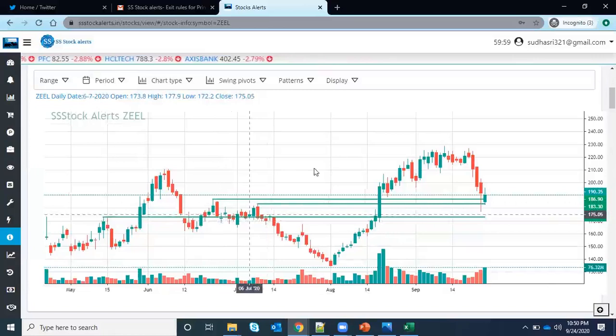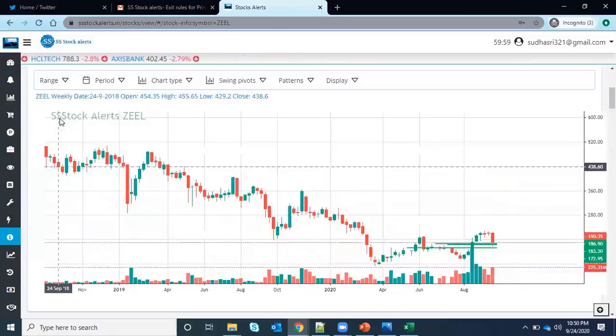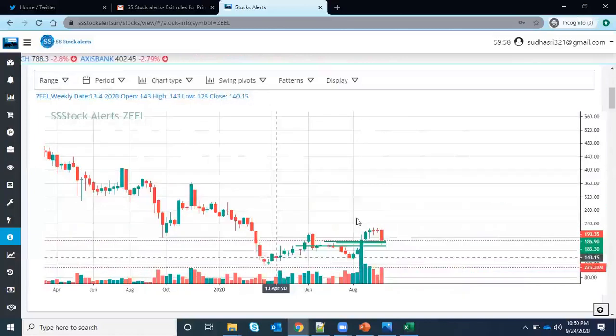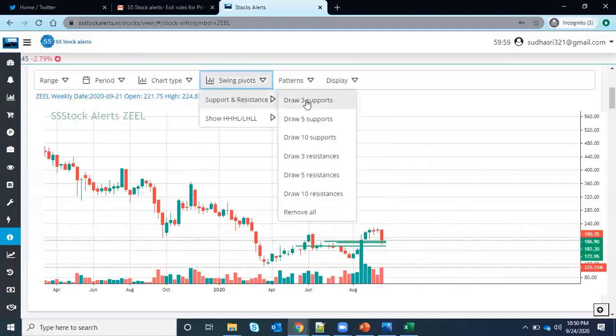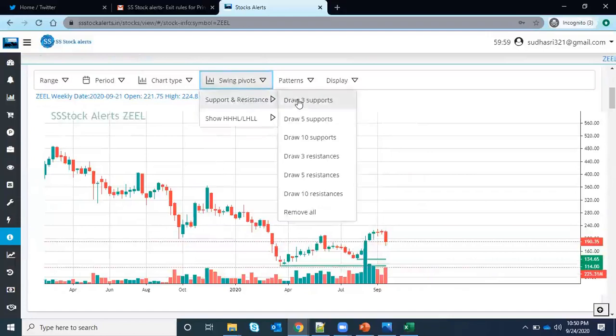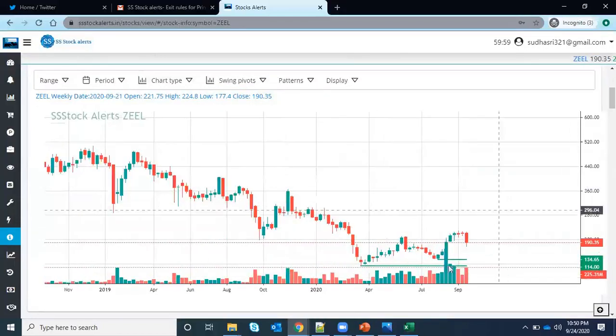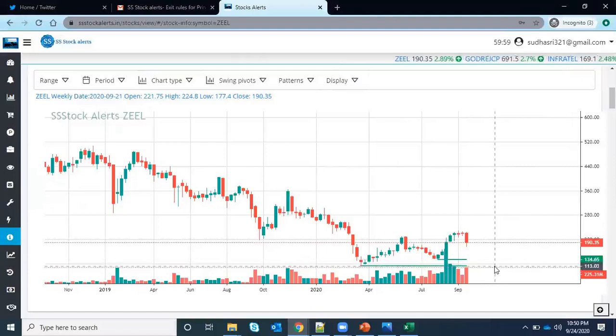Now I want to see how the stock is performing on the weekly. Just select weekly, and by default these supports came from the daily range, so I'll clear it off, go here and draw supports. Now you can see these are the supports from the weekly. The weekly support is here at 135, and the next support is at 113.